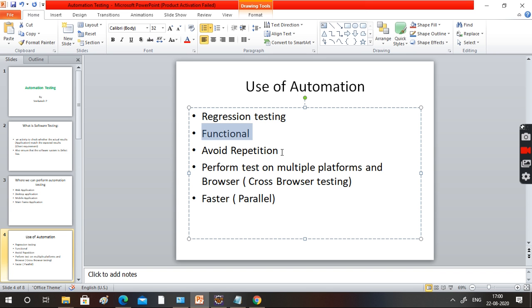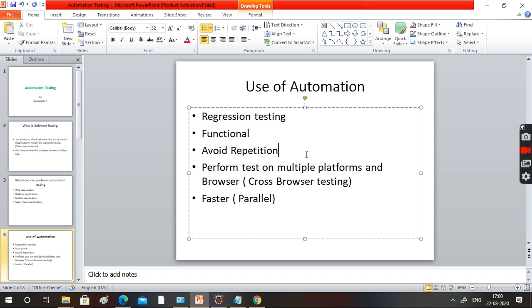We can perform functional testing and avoid repetition. What do you mean, avoid repetition? For example, assume that you are working in the healthcare department, submitting medical claims, like dental claims. Different members: you have 100 members, 100 diseases, 100 procedures, different pay amounts. If you submit one claim manually and it takes 1 minute, then 100 claims will take 100 minutes.